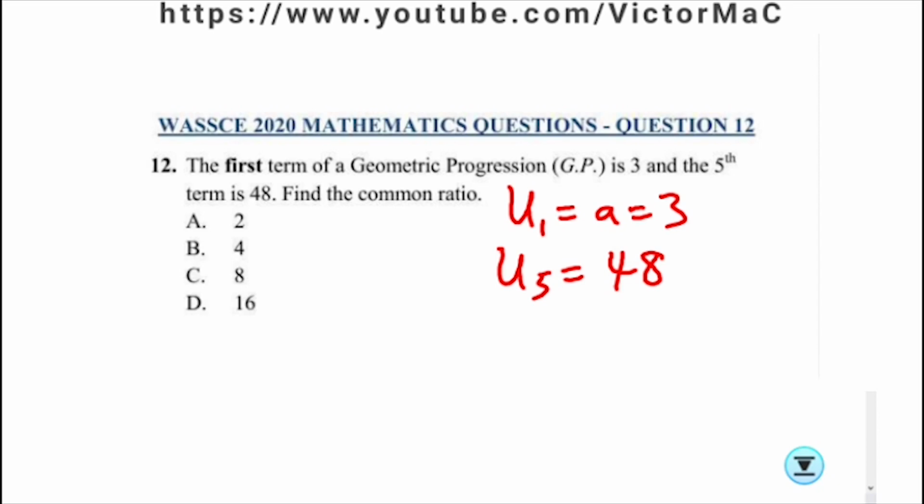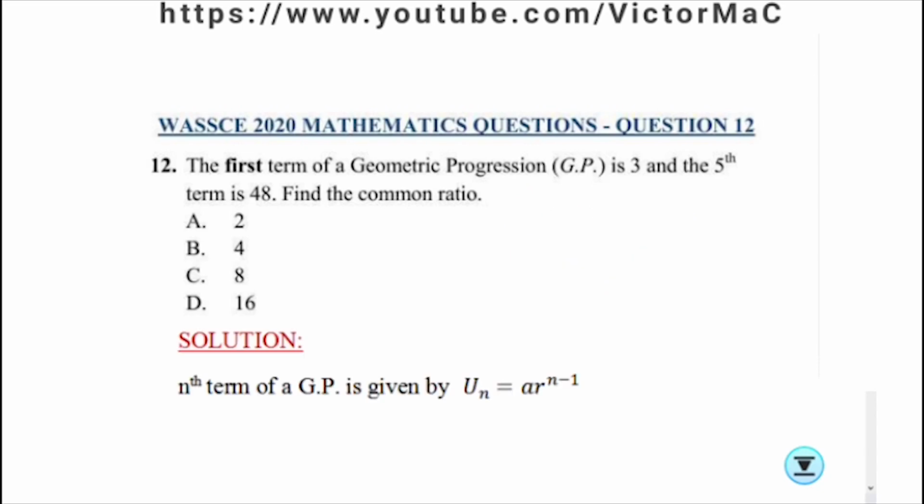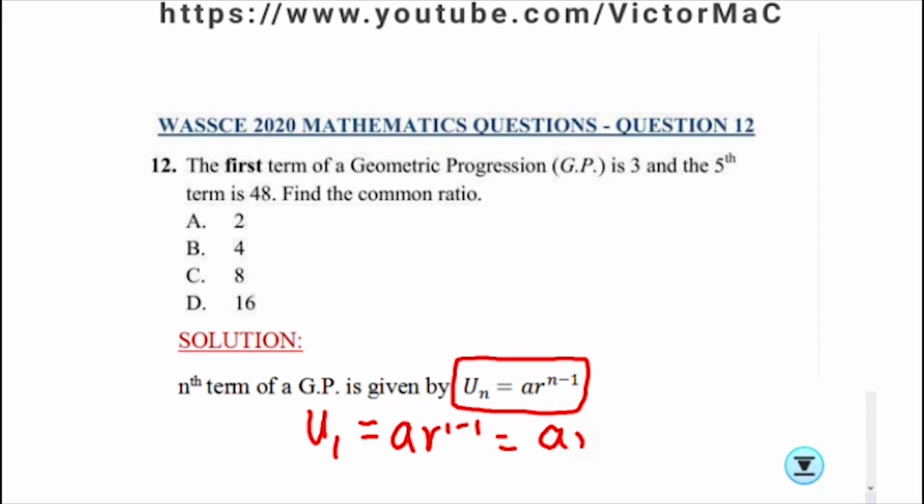Okay, for finding the common ratio, looking at the formula for the nth term, the nth term of a GP is given by this formula. So when I put n as 1, we are going to have u1 equals a r raised to power 1 minus 1, that's r raised to power 0, which is simply a times 1, because r raised to power 0 is 1.